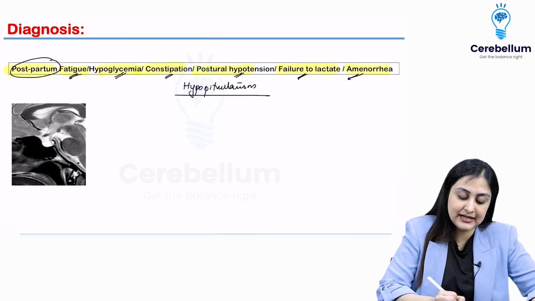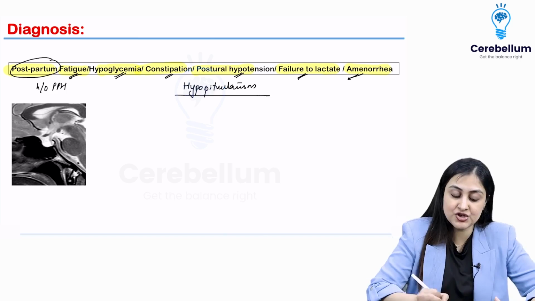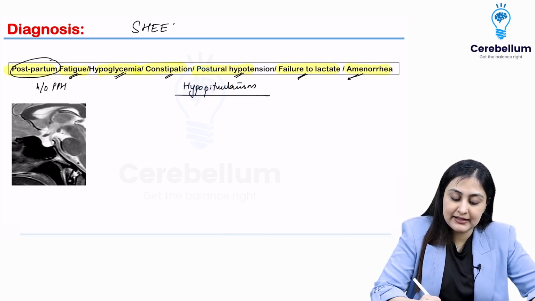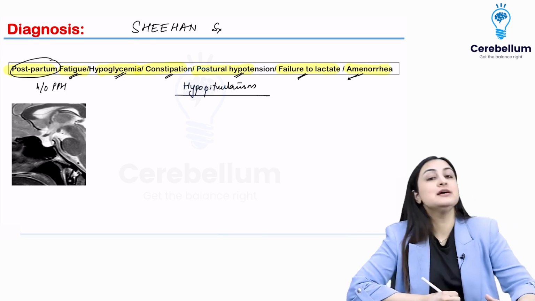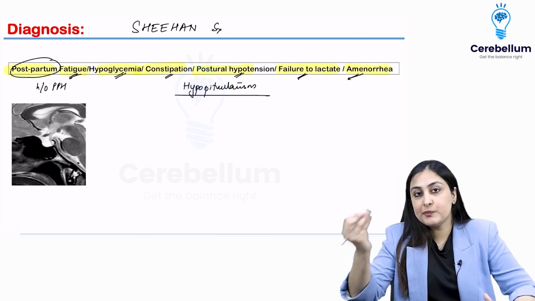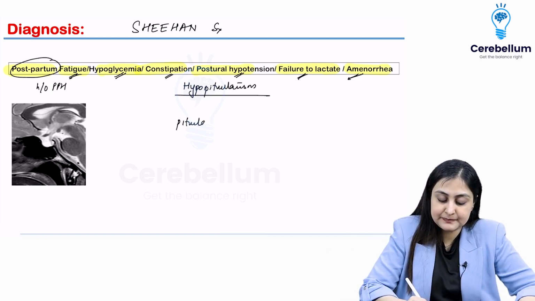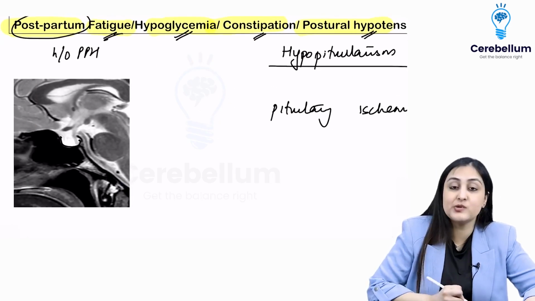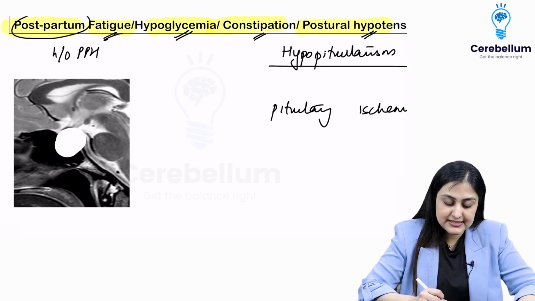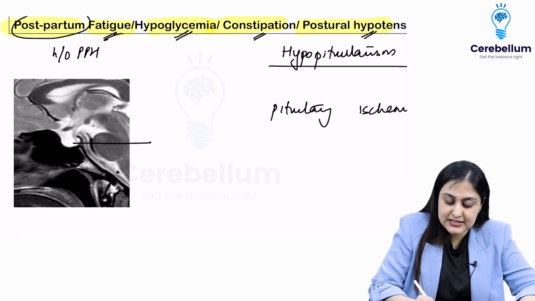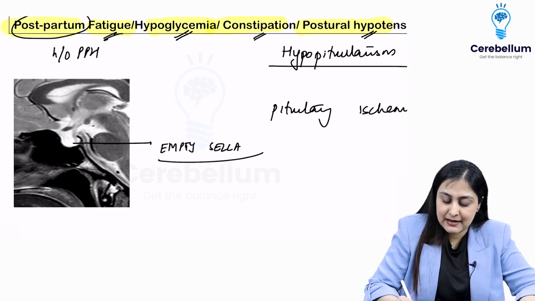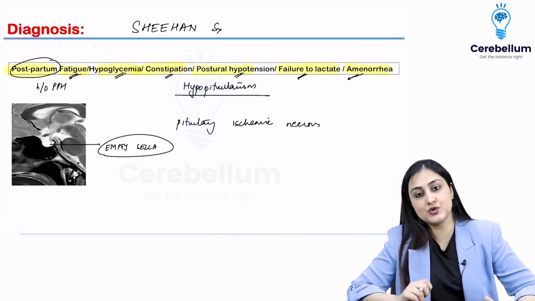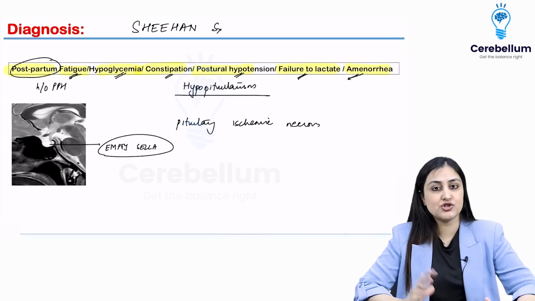Following a postpartum state, they can give you history of postpartum hemorrhage. I am talking about Sheehan. Yes, I'm sure you all guessed it. This is Sheehan's syndrome. What happens here? Because of the postpartum hemorrhage, you are having pituitary ischemic necrosis. And because of that, when you do an MRI, what you're gonna see is that there is just fluid which is present. There is no pituitary. You just see CSF. There is the stalk which is there. So this is what we call as the empty sella appearance. Very important that this is empty sella, which you will find in Sheehan's. Okay, so understand this scenario and the radiological appearance.